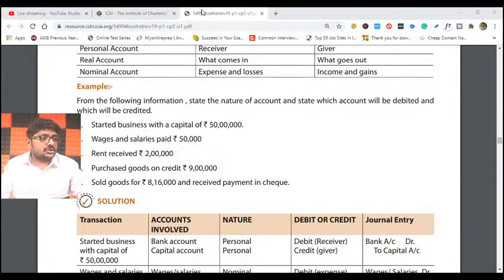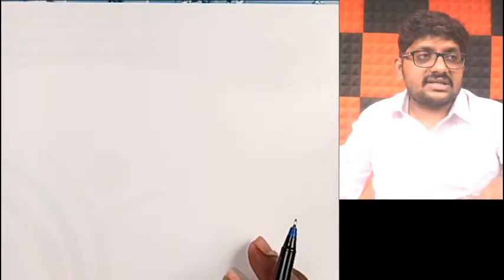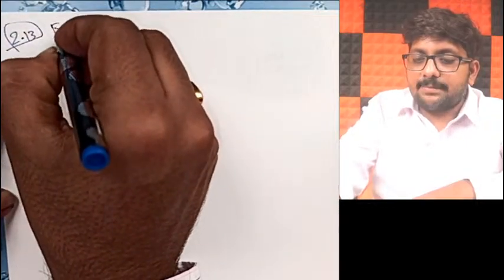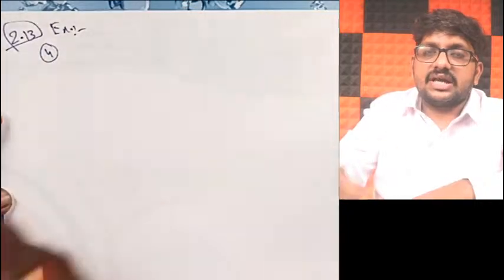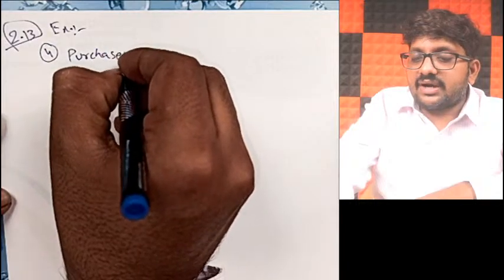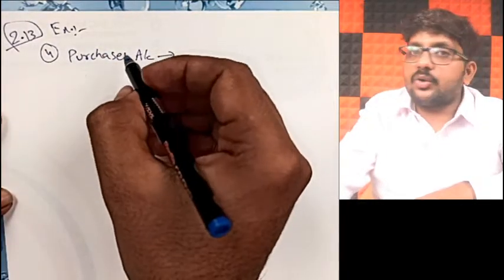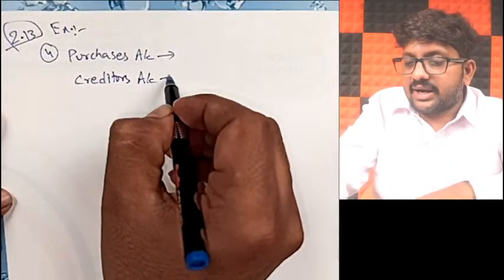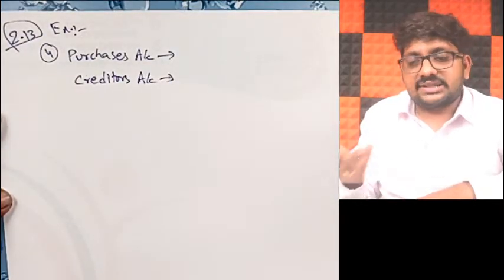Okay, for the next point in example 2.13 on page number 2.13. So till now, how many have we solved, friends? We have solved points 1, 2, 3. And next, purchased goods on credit, 9 lakhs. Very good. We already discussed this transaction, right? In that fourth point, when you purchase goods, which accounts will be affected? Obviously, the purchases account. And are you paying cash now? You are not paying, obviously. Creditors will be affected. Whomever you have to pay will become your creditors. Creditors account will be affected.